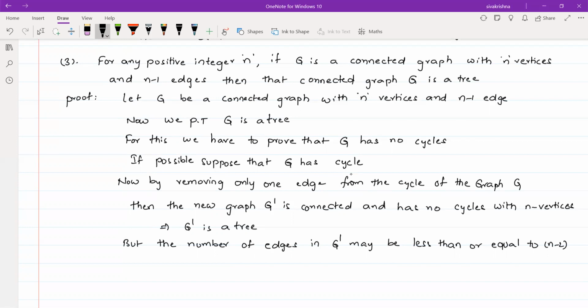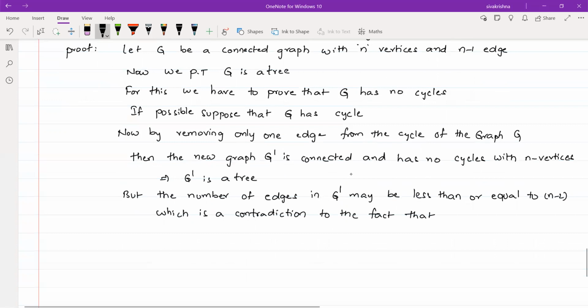But this is a contradiction to the fact that a tree with n vertices has n minus 1 edges.